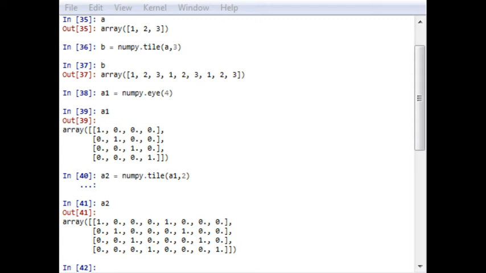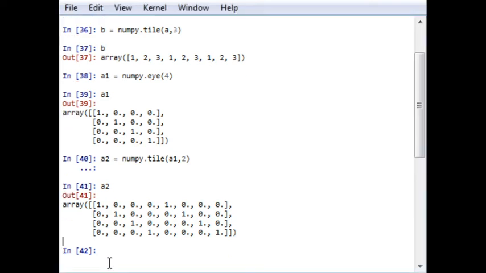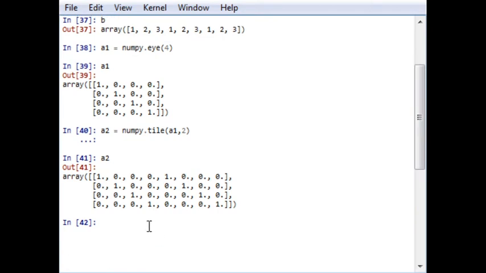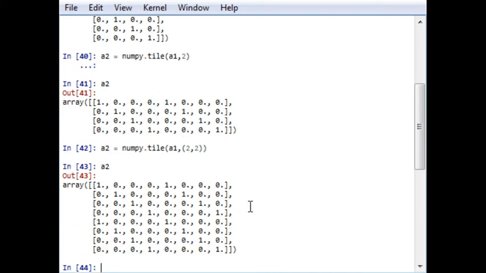Now this is quite simple, that A1 is in one dimension only, that is row wise. Now to create A2, that is similar to a 2 dimension, that is repeat A1 in both dimensions. If I want to do that, in the previous example, instead of 2 I will give it a 2 dimension input, that is 2 by 2. So now A2 will be in 2 dimension.